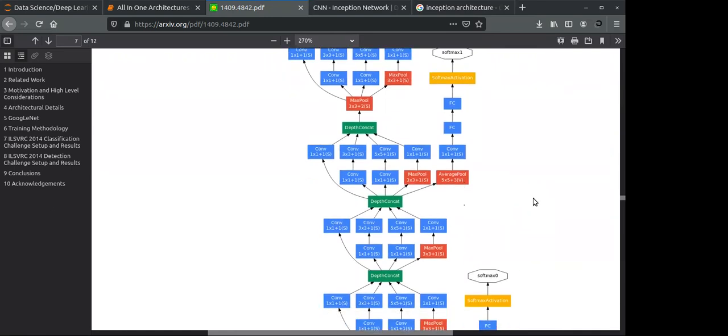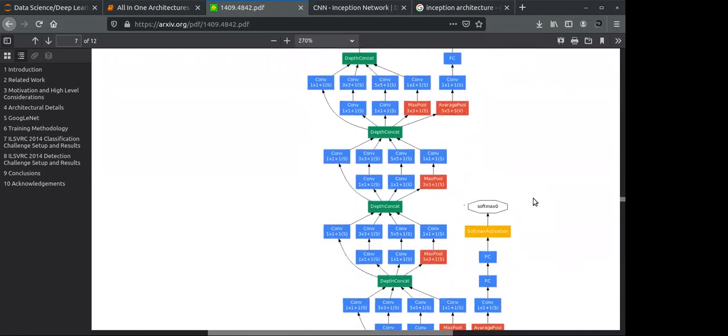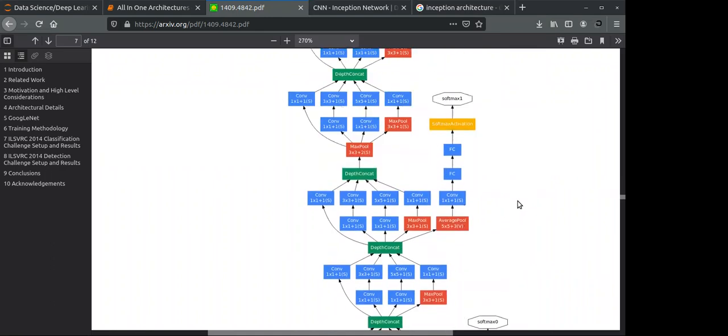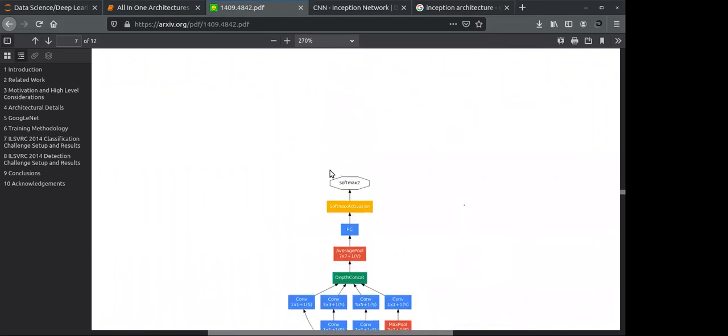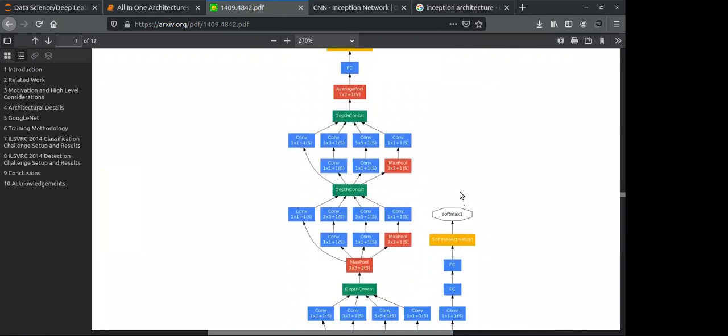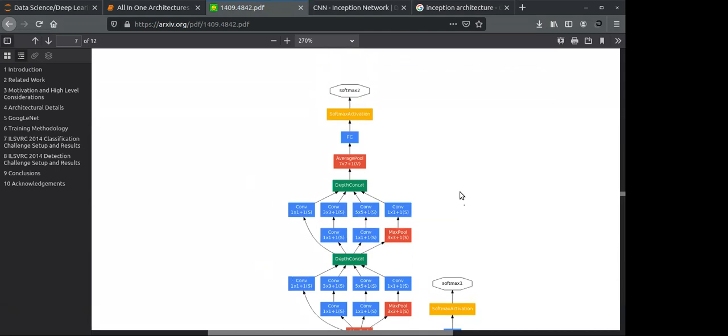If you see over here, we get one output here, a second output here, a third output here. Why does this concept come into the picture? In earlier image detection architectures like VGG16, AlexNet, or ResNet, there is only one output layer, but here we have three different output layers.